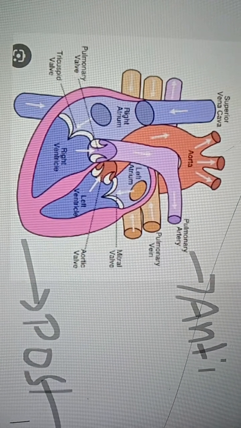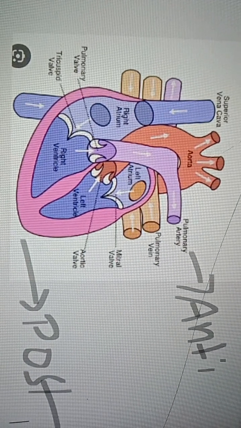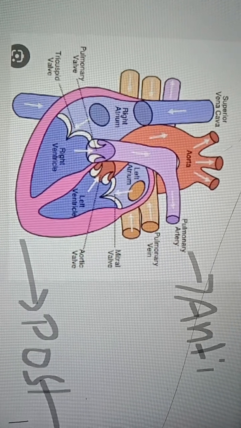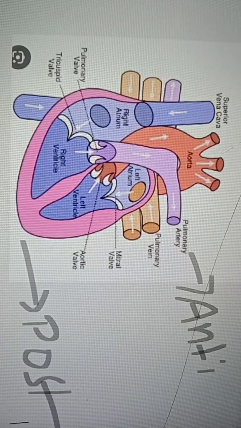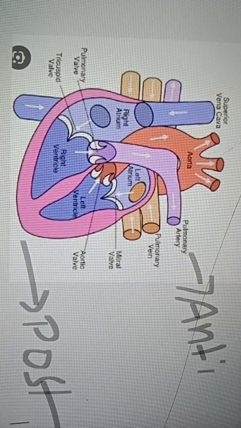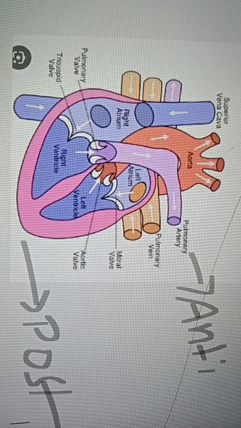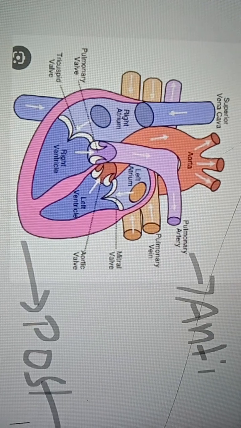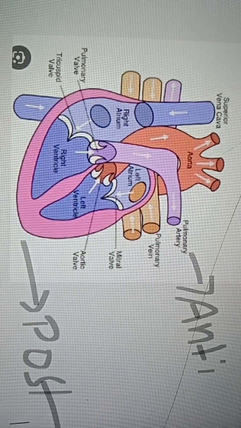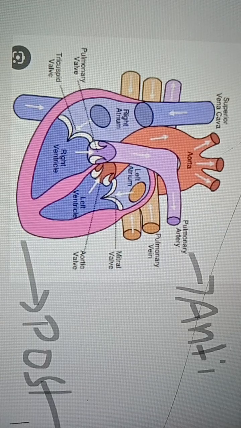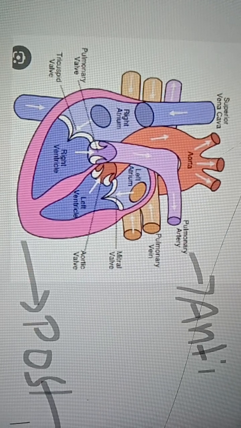And the fluid is pericardial fluid. What is the use of this fluid? Suppose it protects your heart from shocks and jerks. Suddenly someone is hitting a person, right? So it protects. The rib cage is protecting your heart. Still, this membrane and the fluid act as a cushion for the heart, right?